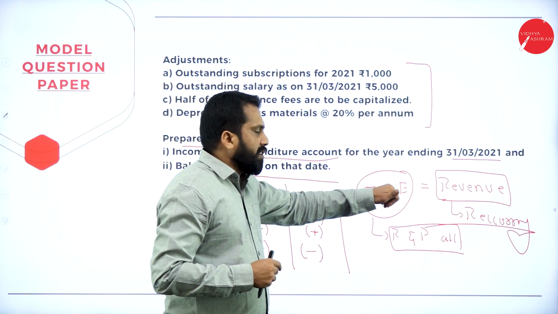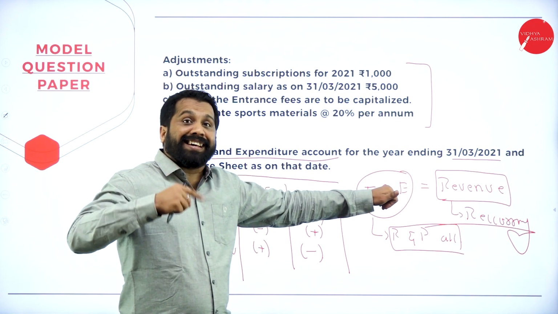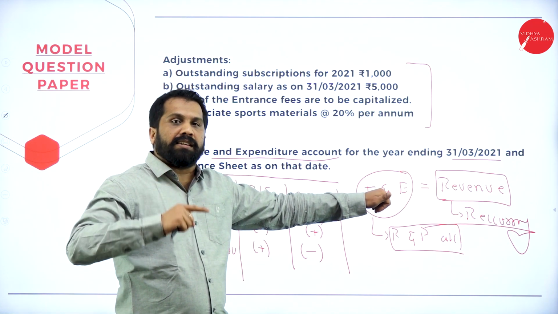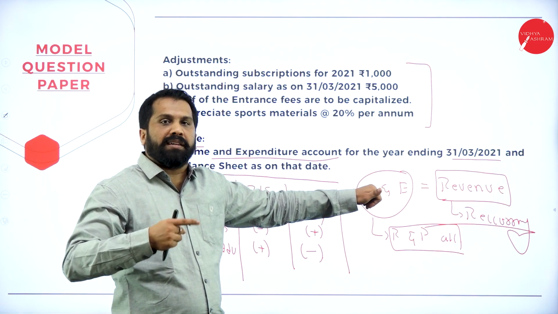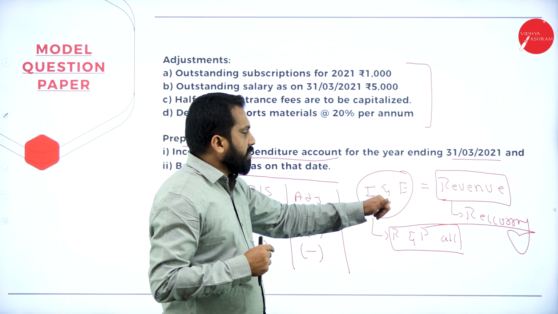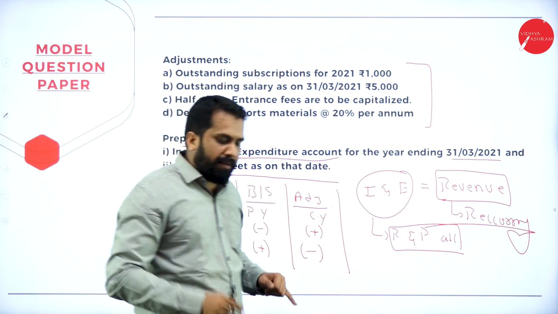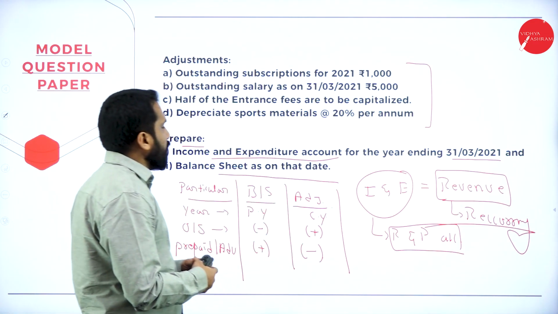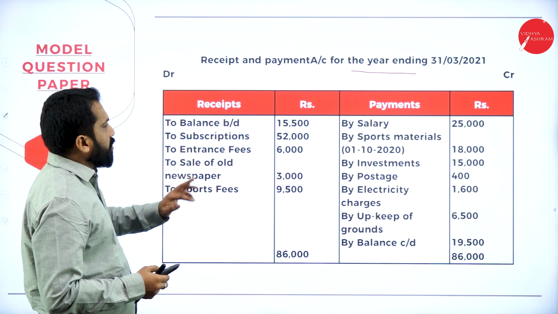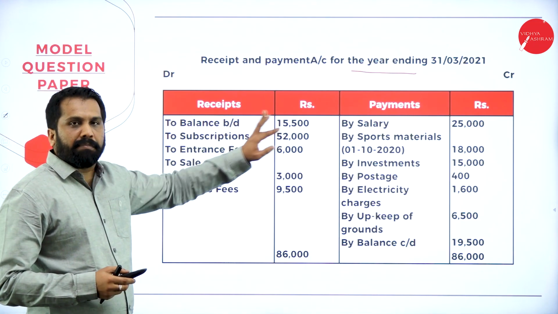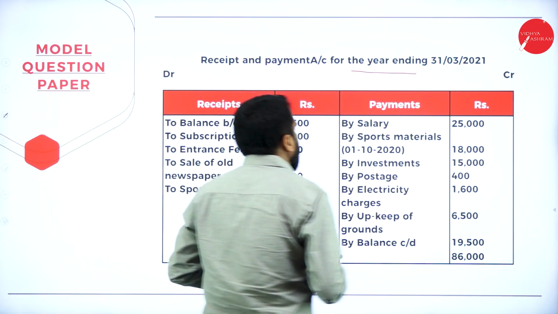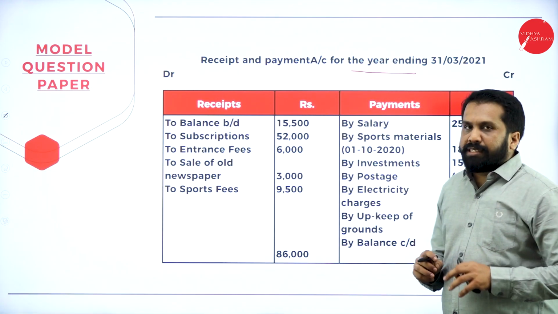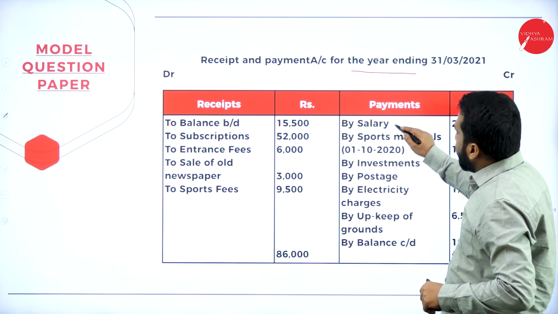What should we consider for income and expenditure? Recurring. Which are the expenses or income repeatedly happening? That kind of expenditure or income you should consider. Now I'll go to your answer. Before that, see your question. There is a receipt and payment. Now see, salary you should consider, yes, because it is recurring.